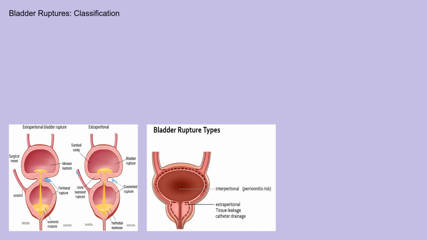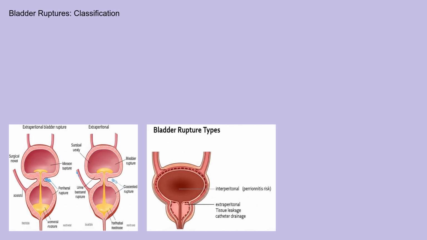Bladder ruptures are typically classified into two main types: intraperitoneal and extraperitoneal. Intraperitoneal ruptures occur when the bladder wall tears, allowing urine to leak directly into the peritoneal cavity. These ruptures often require surgical intervention due to the risk of peritonitis.